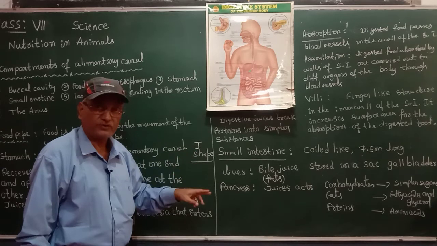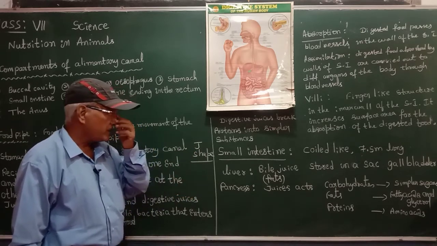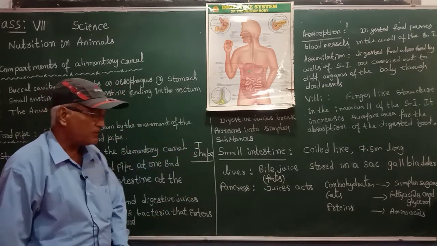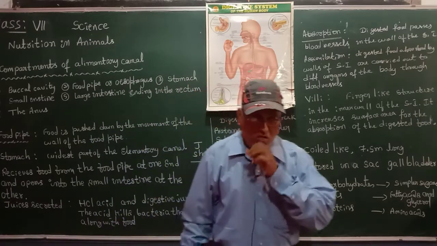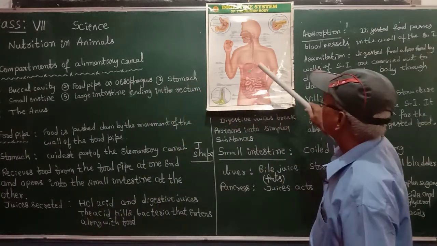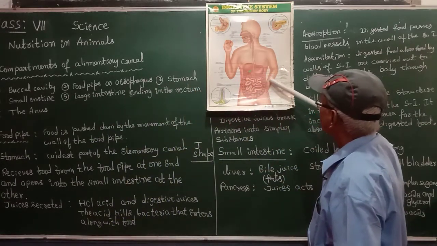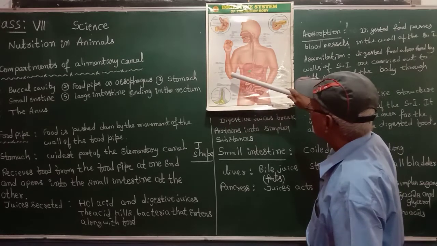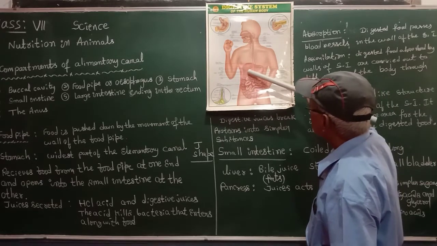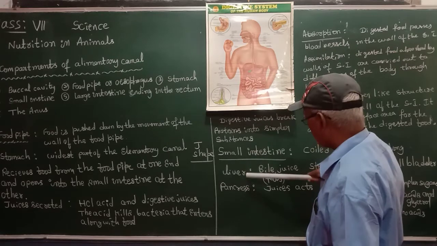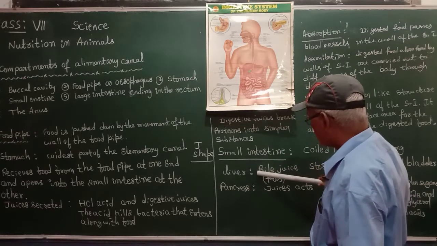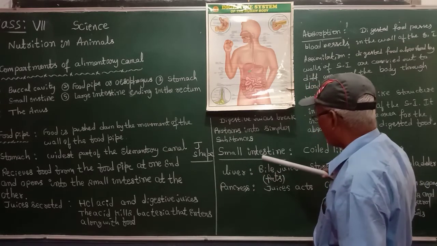Now the liver, which is present here, secretes a juice called bile juice.